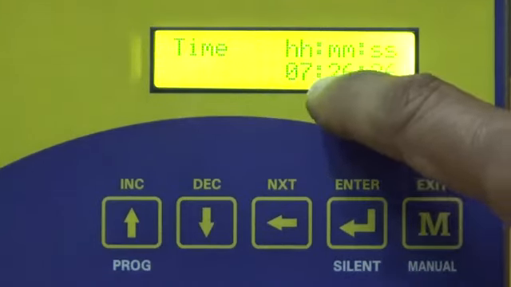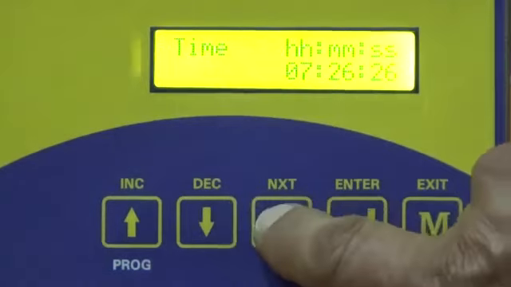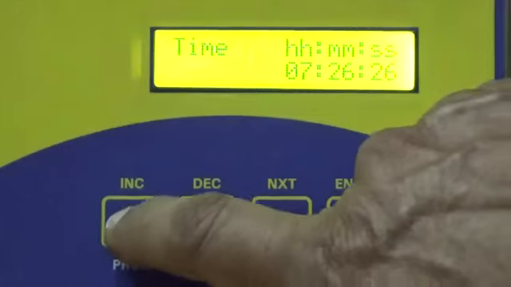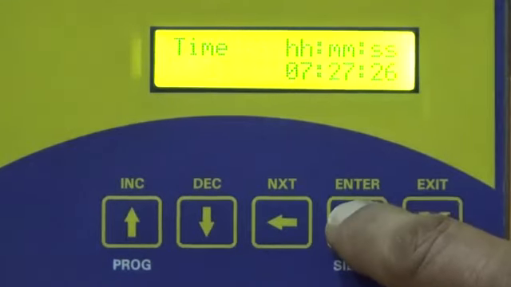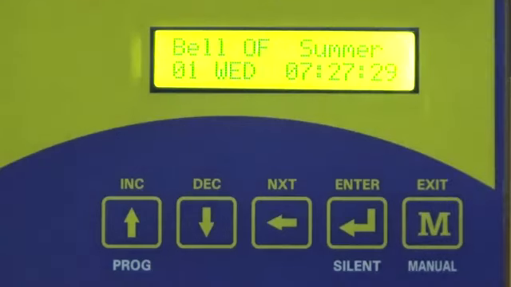To change the time, assume the present school time is 7:27. Use the next key, come to the minutes, increase this and press enter. Now the school time and the unit time are matched.